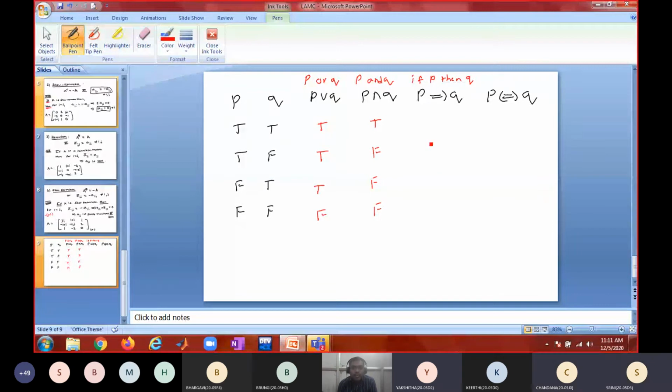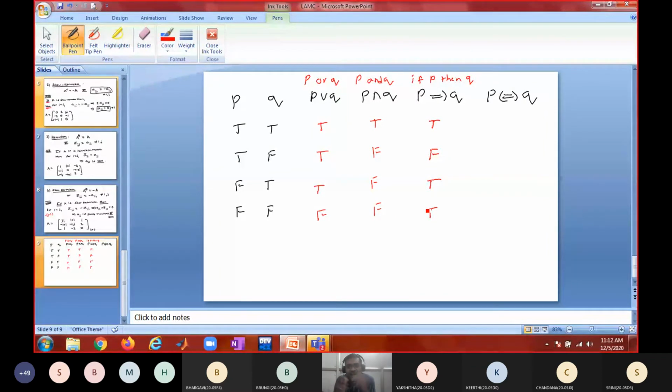True, false, true, true, false, false, false, true. So P implies Q is false only when the first one is true and the second one is false. In all other cases, it is going to be true only. That means if somebody promises you to do something, and if they fail to do that, then that's a false statement. Only in that case is it false. In all other cases, it is going to be true. And this is a very important understanding.